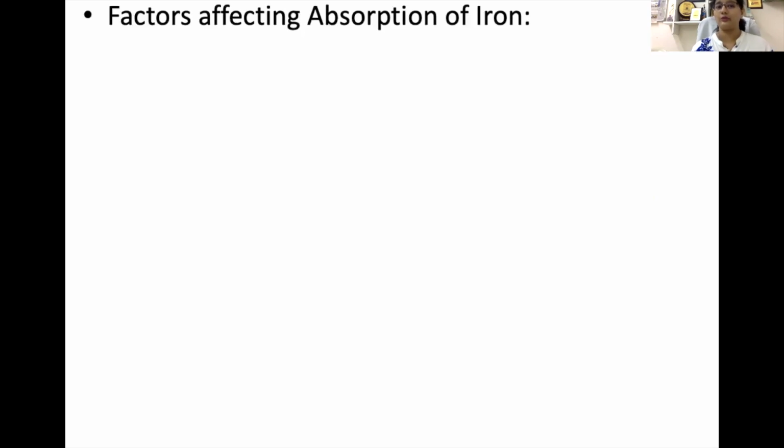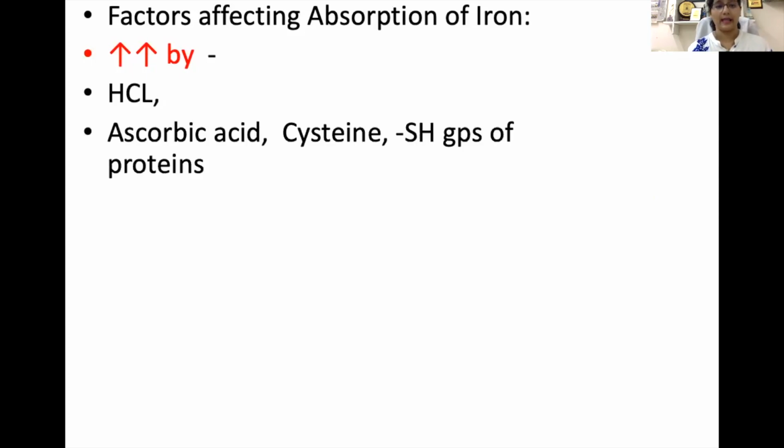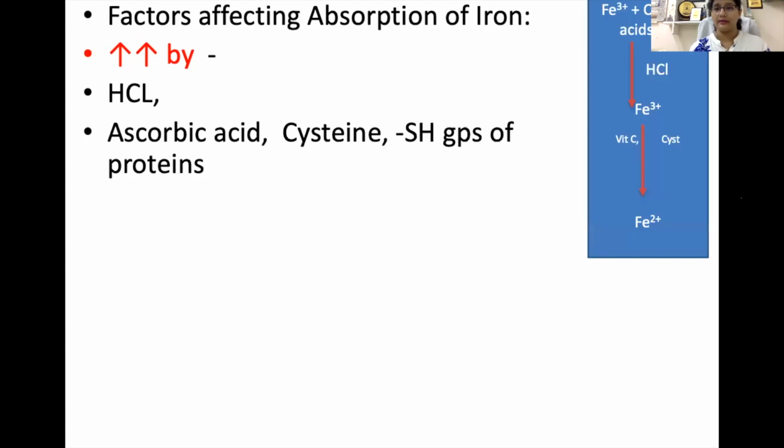So before going to the mechanism of absorption, let's first see what are the factors which affect absorption of iron. Factors which increase absorption of iron are hydrochloric acid, and reducing substances like ascorbic acid, cysteine and sulfhydryl groups of protein. We see how this happens. Most of the time iron is present in bound form with organic acid and protein.